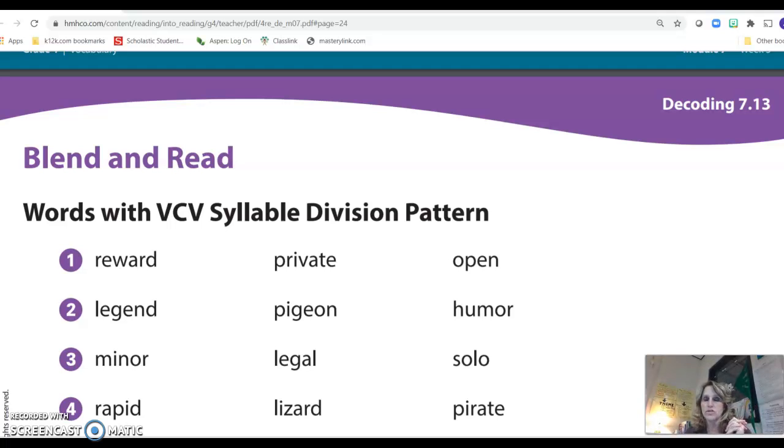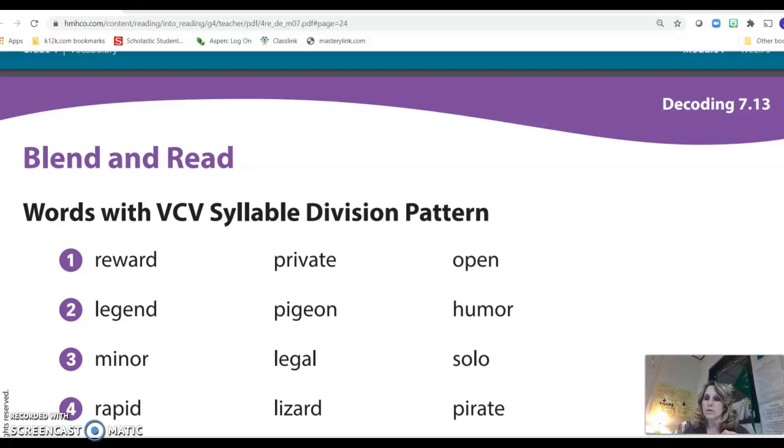So when we're looking at the first row of words here, we're going to say the words out loud. We're going to clap them out because that's always a smart way to find syllables. And saying them out loud also helps you to hear it. And then we're going to decide where they should be broken apart and why. I'm just going to remind you that a vowel, consonant, vowel is divided before the consonant if the vowel sound in the first syllable, which is the first clap, is long. When it's divided after the consonant, that means that the vowel sound in the first syllable must have been short. Those are good ways to remember that.